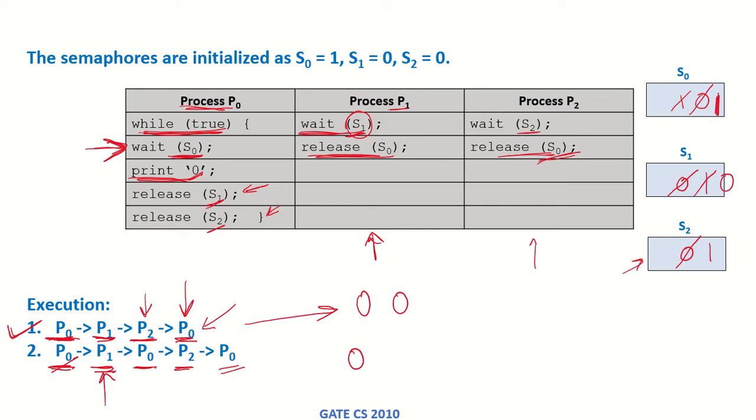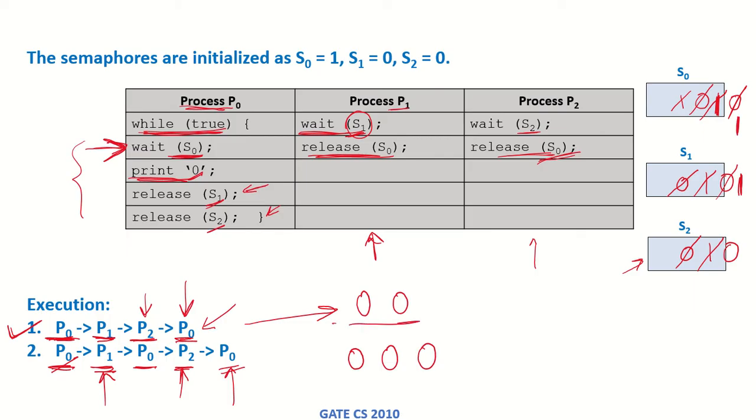P0 starts running again because S0 has been released, so when it waits on S0, this becomes 0 again, it prints a 0 and then it releases S1, so this becomes 1, and it releases S2, which was already 1. Now P2 starts running, so it waits on S2, S2 now becomes 0, it releases S0, so S0 becomes 1 and now P0 starts running again, so it again follows all these statements and prints 0.